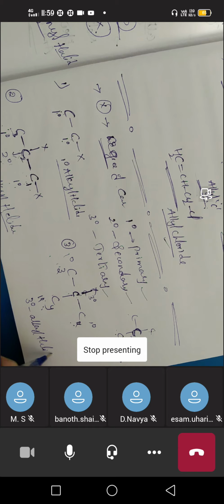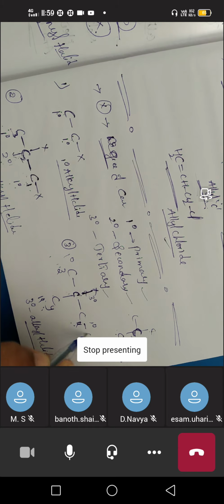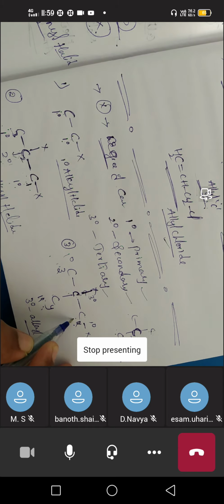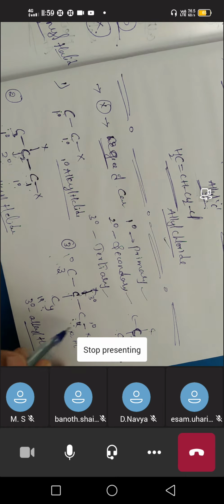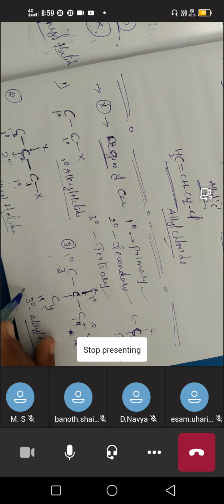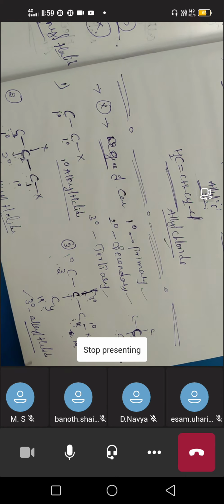Then only we have to say it is tertiary alkyl halide. If halogen is present on this carbon, again it is primary, no. So again it is primary alkyl halide only. We should not write it as tertiary. Unless the halogen is present on the tertiary carbon, we have to call it primary only. If halogen is present on the tertiary carbon, then only we have to say it is tertiary alkyl halide.